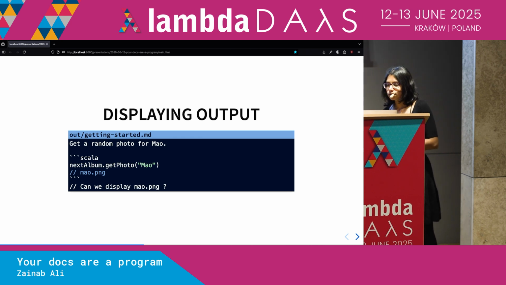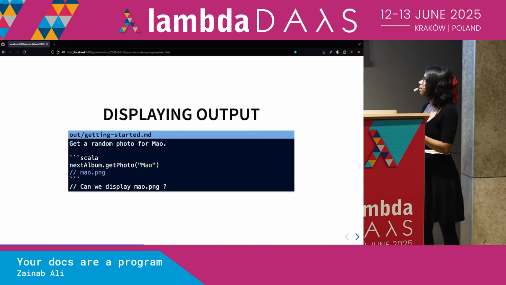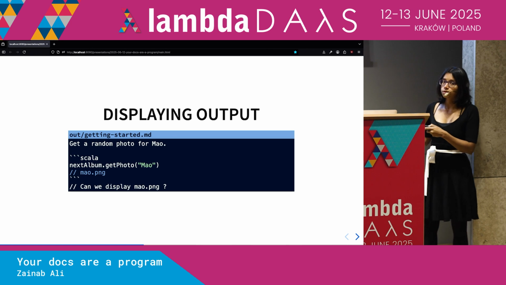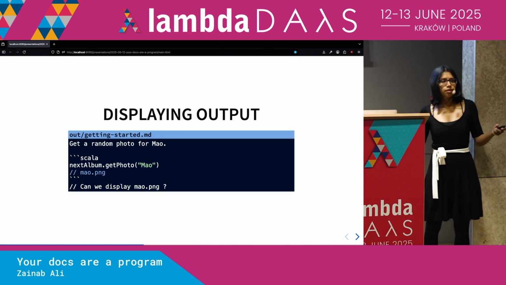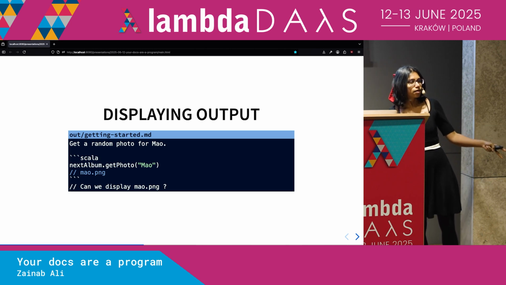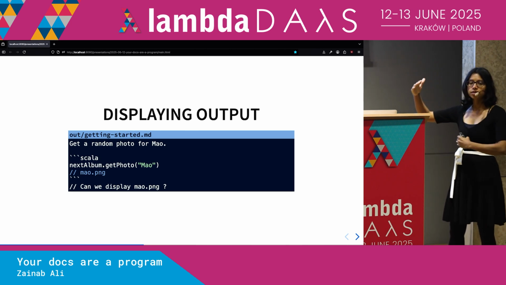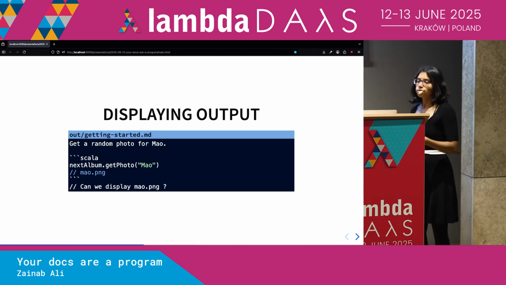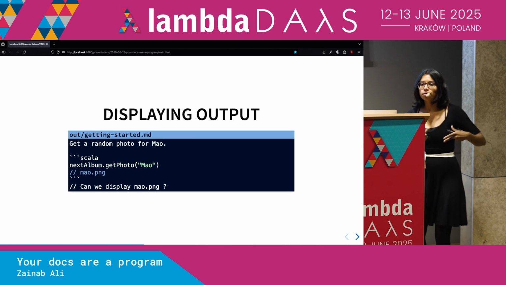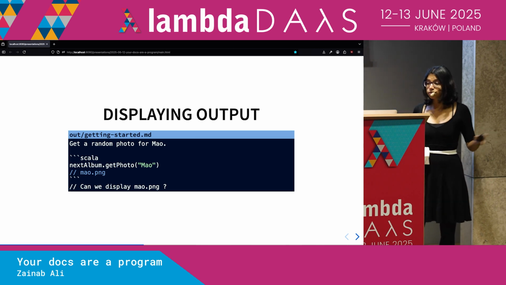Well, what about output? So in our Markdown file, we have this get photo call, and it returns mal.png. Wouldn't it be really nice if we could actually just display that? That's an image. Wouldn't it be nice for our users if they could see what this image was? But in order to do that, we're going to need to write some other code to modify our pipeline. It turns out in mdoc you can do that.